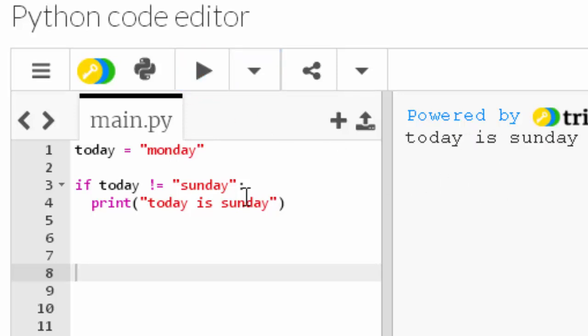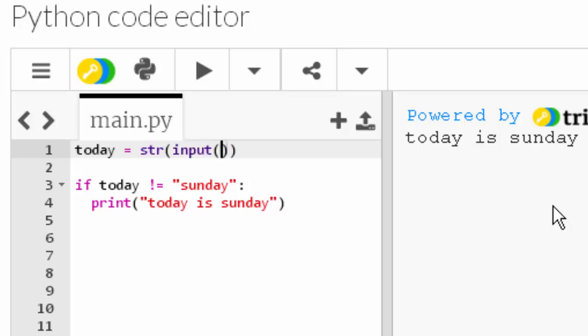It displays today as Sunday. Okay, so that's a very simple introduction to if statements. I'm just going to make it a bit more interesting here by allowing the user to enter in a day of the week as a string. So I'm casting for strings. And if you don't know what casting means, you need to watch my video on that.